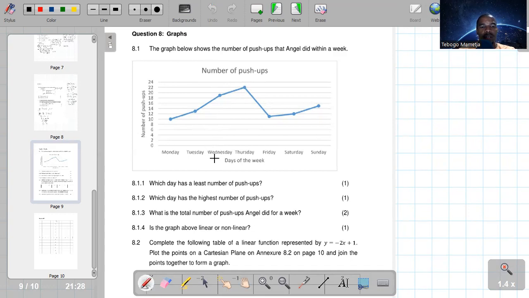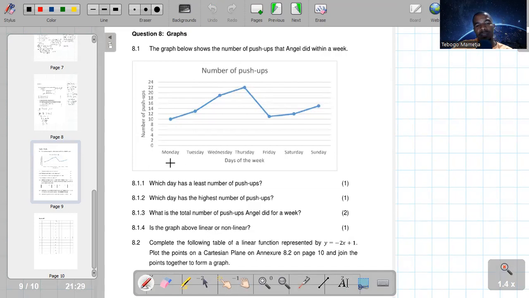So the first one, 8.1.1, which day has the least number of push-ups? So if you look at this graph, grade 9s, we have your horizontal axis, which is days of the week from Monday to Sunday. You've got your vertical axis, which is the number of push-ups.